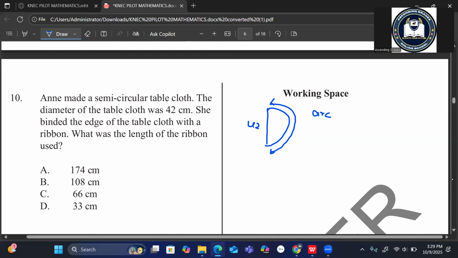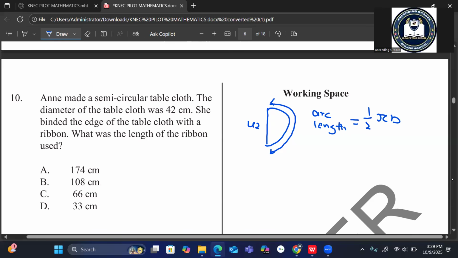Arc length is equal to, because it is a semicircle, we include a half. Semi means half.